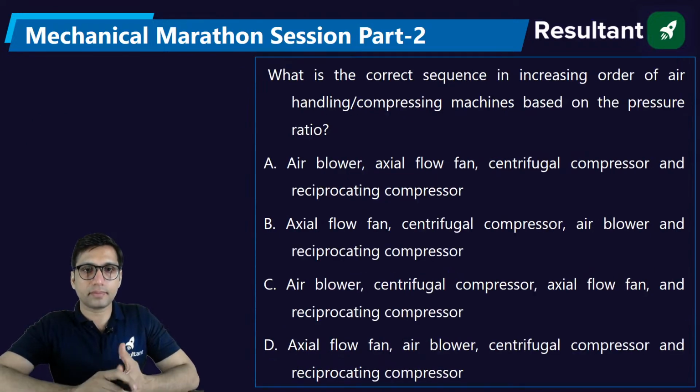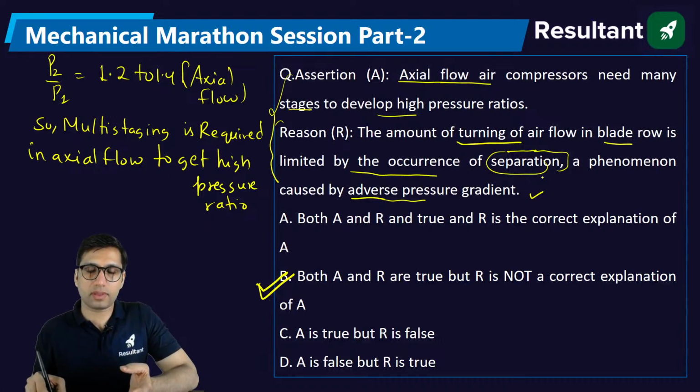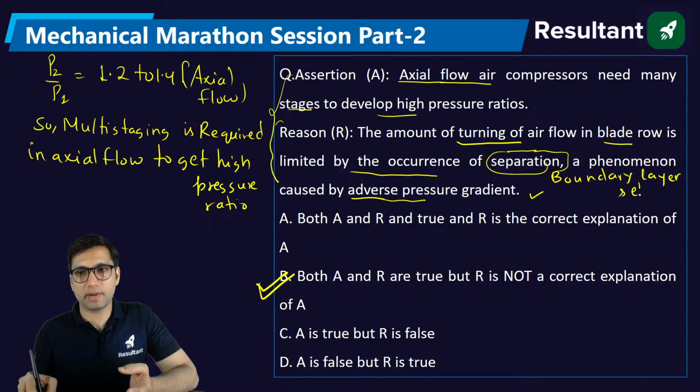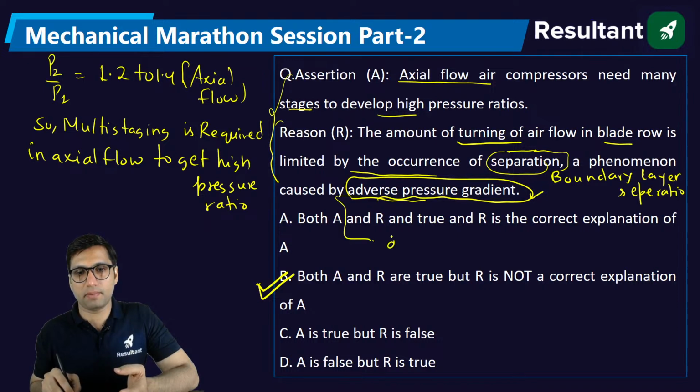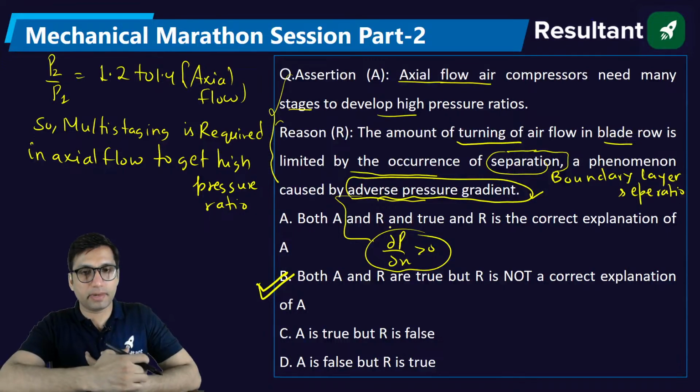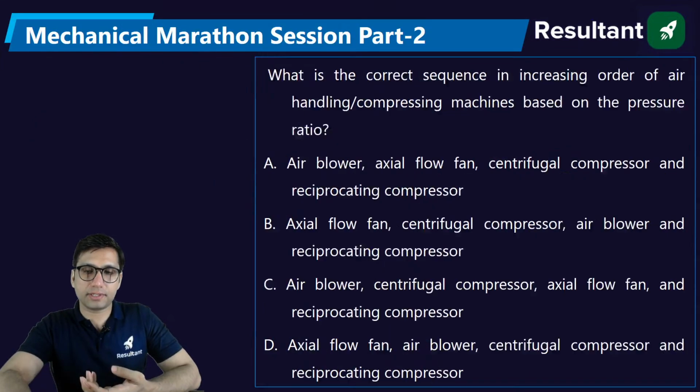Okay. What is the correct sequence in the increasing order of air handling or compressing machine based on the pressure ratio? Because separation, what separation they are asking? Boundary layer separation. The boundary layer separation problem happens because of adverse pressure gradient. What is adverse pressure gradient? Pressure gradient becomes positive. Okay. So yes, that is the reason, but that is nothing to do with the assertion.